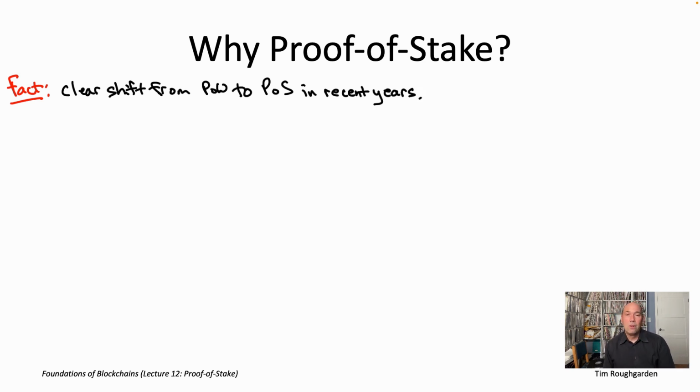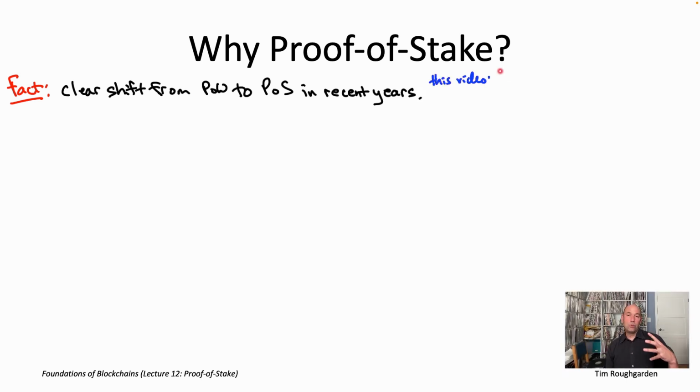Now, I'm certainly not trying to say that proof of work is dead. For example, at the time of this recording in early 2023, the Bitcoin protocol, as it's been for its entire existence, is by far the biggest, at least by market cap, blockchain protocol out there. And Bitcoin, of course, does use proof of work Sybil resistance. It's anyone's guess whether that's going to be true going forward, but it's definitely true right now.